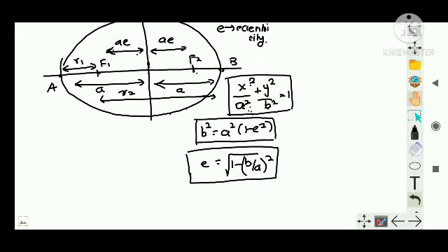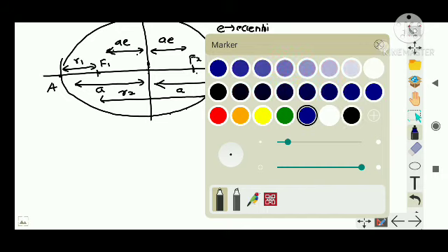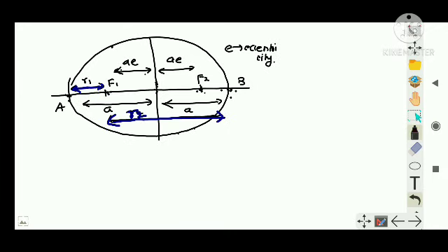Let me remove this much section. This much equation I hope you have written. I'm going to give another color for R1 and R2 because it looks confusing. This is R1 and this much distance is R2. If R1 and R2 are like this, then in an ellipse it is also given that A is equal to (R1 plus R2) divided by 2.